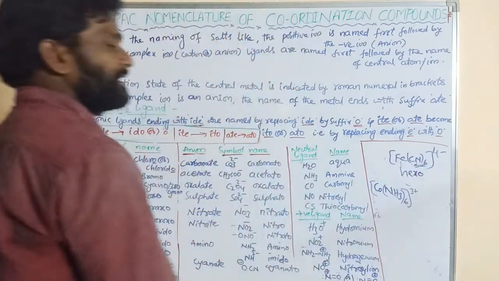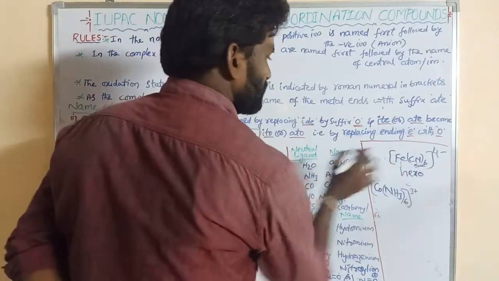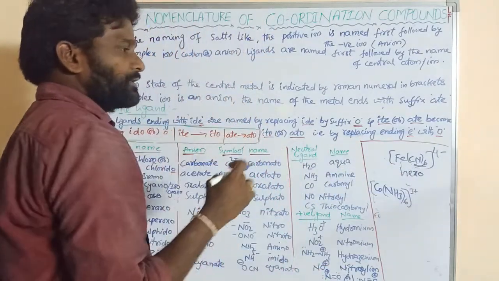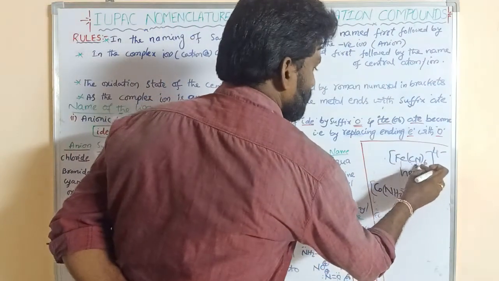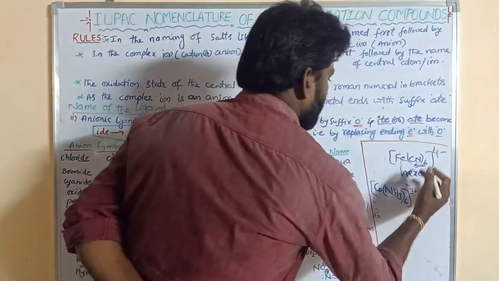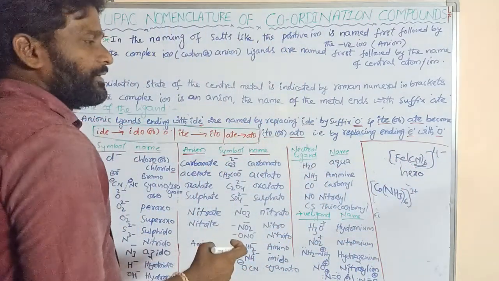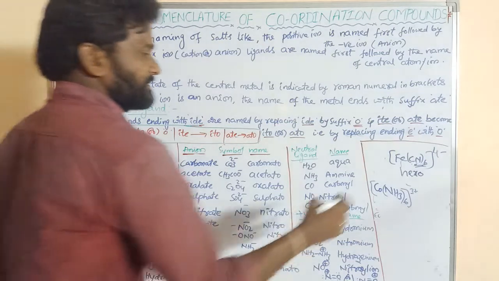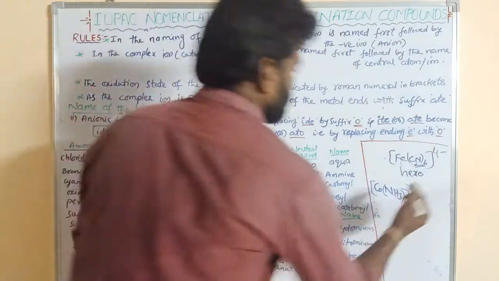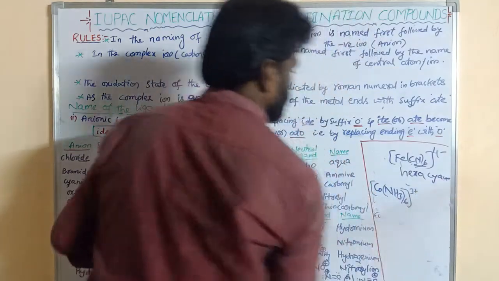One ligand is mono; if the number of ligands is 2, that is di; if 3, that is tri. Similarly 4 tetra, 5 penta, 6 hexa. So hexacyano.